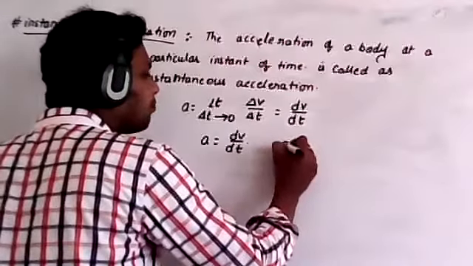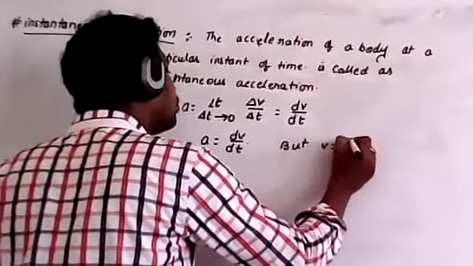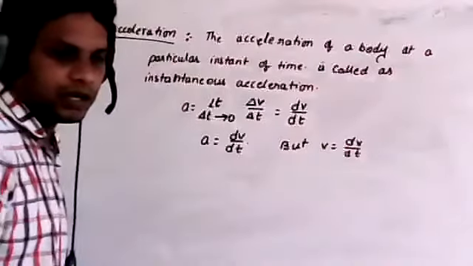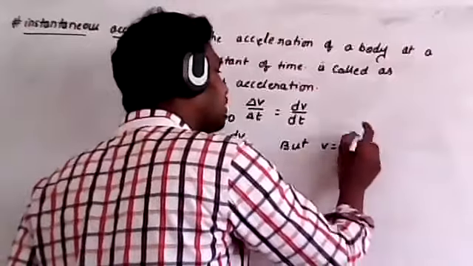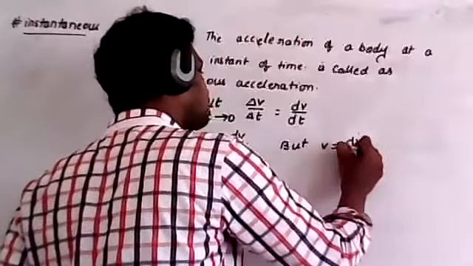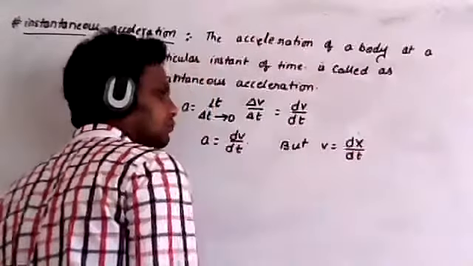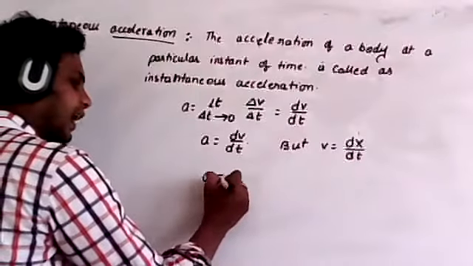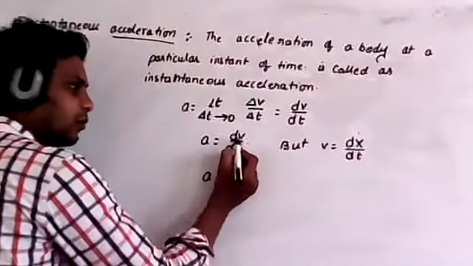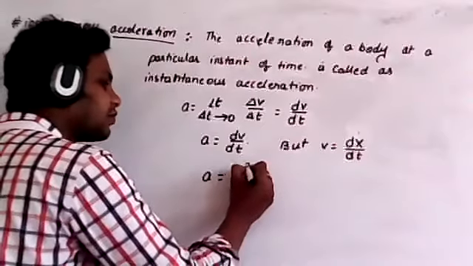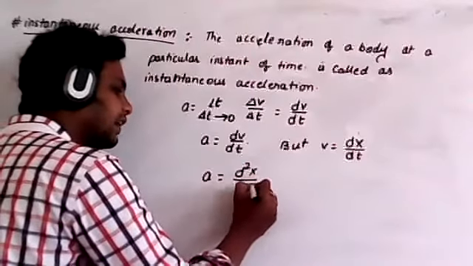Now remember, v is equal to dx by dt, where x is displacement. Now if you substitute v is equal to dx by dt in the place of v, then acceleration a becomes d square x by dt square.